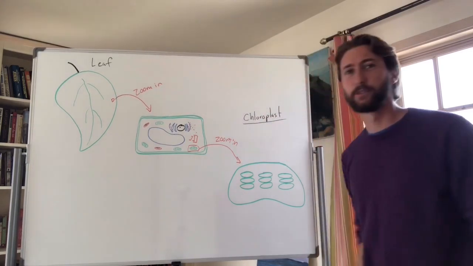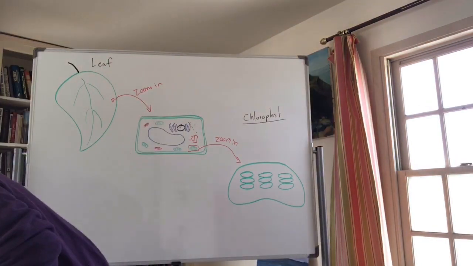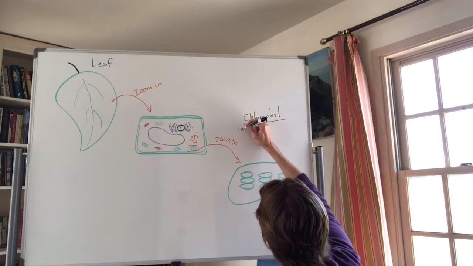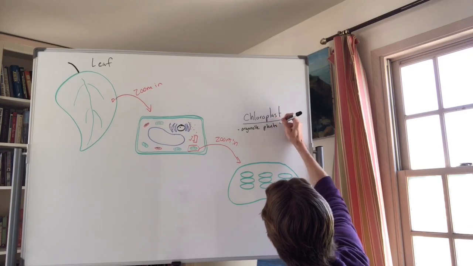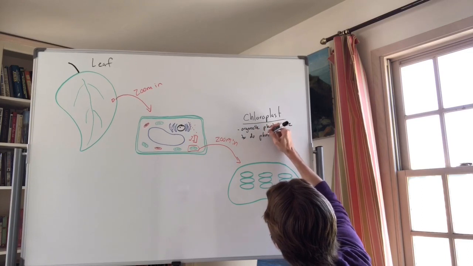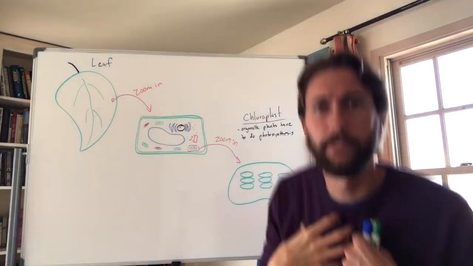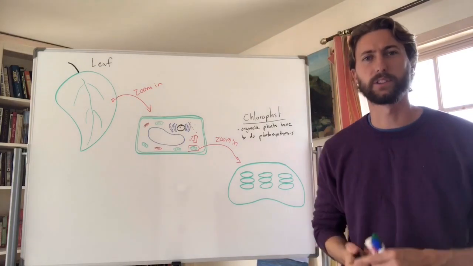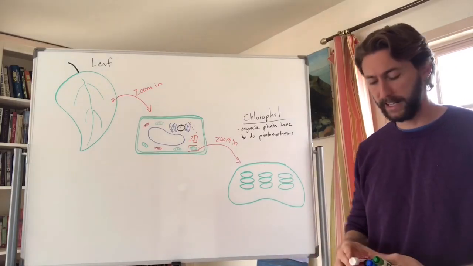The chloroplast is the organelle that does photosynthesis, capturing light energy to convert it into chemical energy. A chloroplast is an organelle plants have to do photosynthesis. We don't have chloroplasts. Remember, we only have mitochondria. Animal cells don't have these, so they can't do photosynthesis. Chloroplasts are really where it happens inside a plant cell.